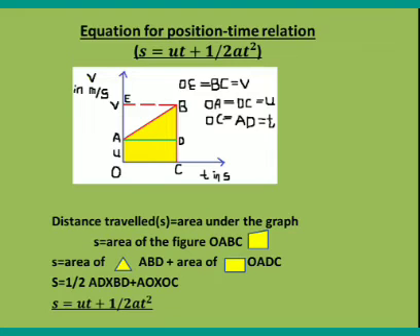So S is equal to area of triangle ABD plus area of rectangle OADC. So here S is equal to half into AD into BD plus AO into OC. Substitute all the values for AD, BD, AO and OC, and we will get the relation S is equal to UT plus half AT square.